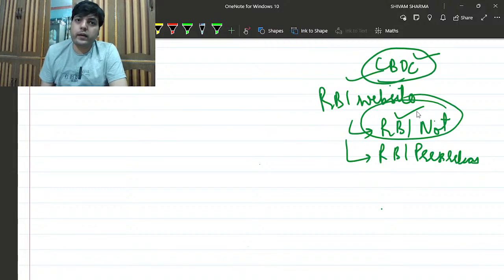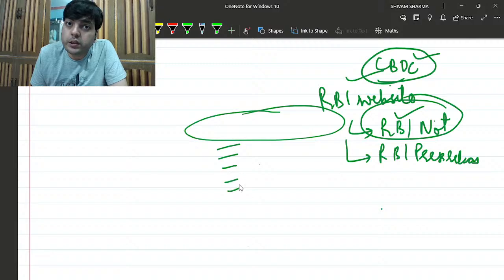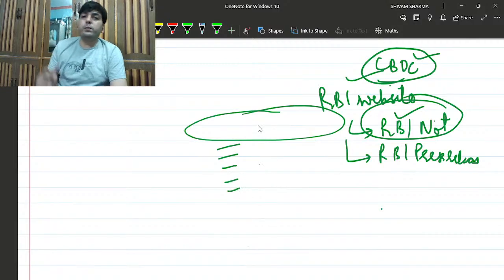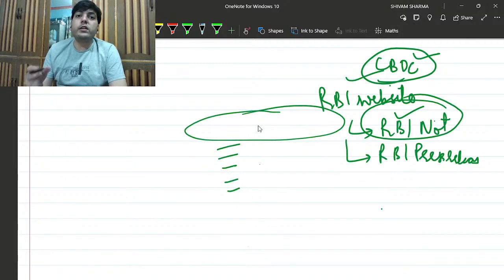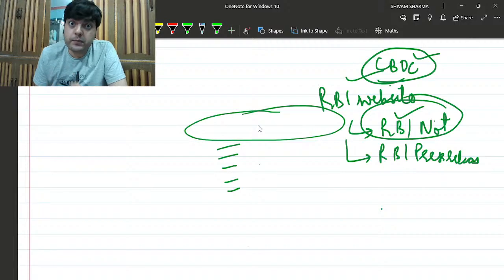In this year's paper, there were so many questions like: RBI has released this particular notification, to which entities is this notification valid for, which means there are some entities which are excluded, and you needed to remember which entities were included and which were excluded. That kind of question could be asked in the prelims, the Phase 1 examination of RBI.